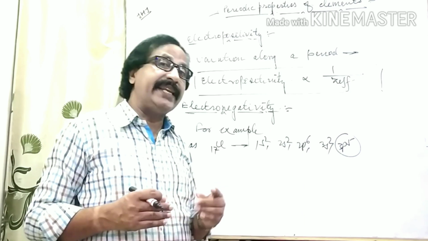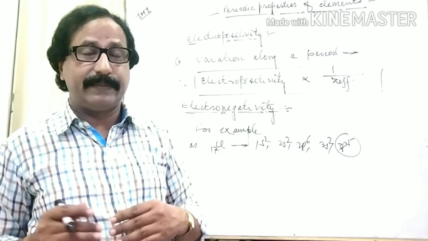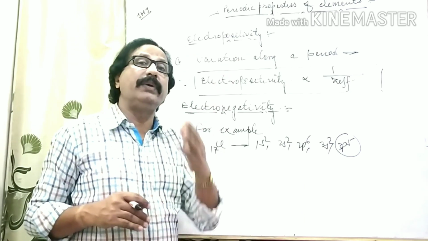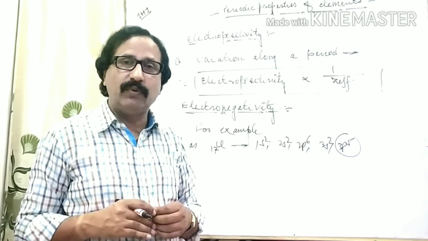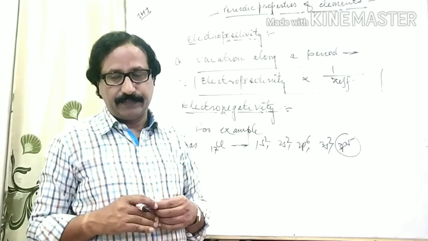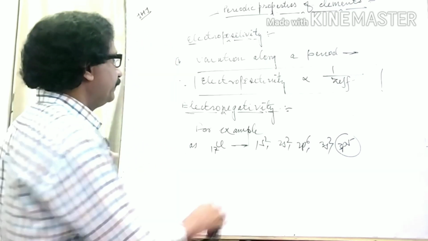Before explaining the variation along a group and along a period, I want to explain how you calculate the mathematical value of electronegativity.